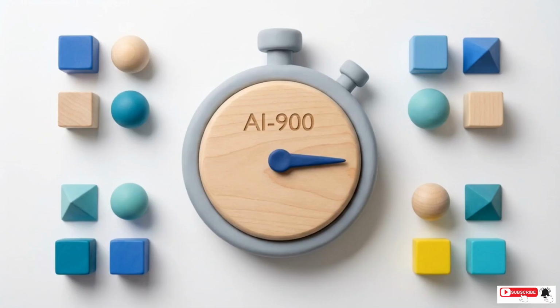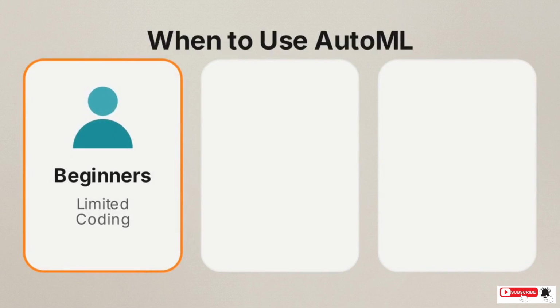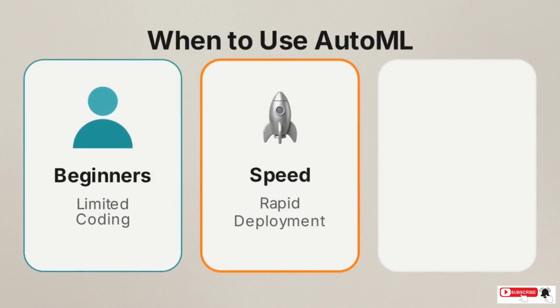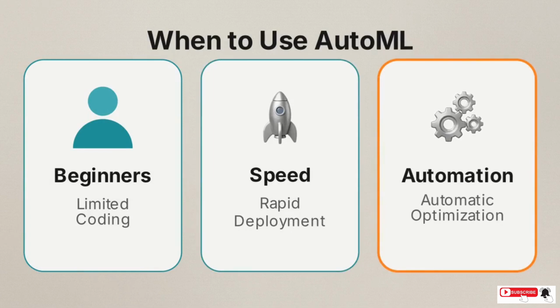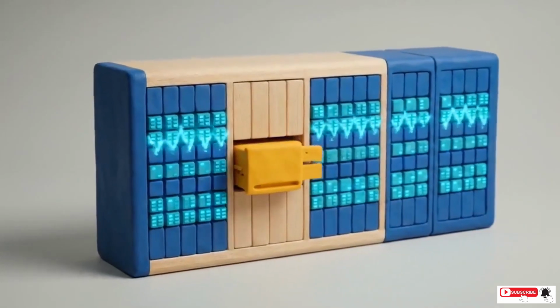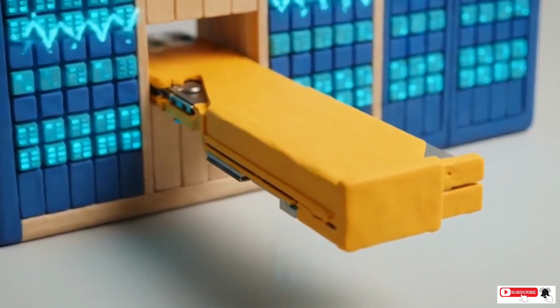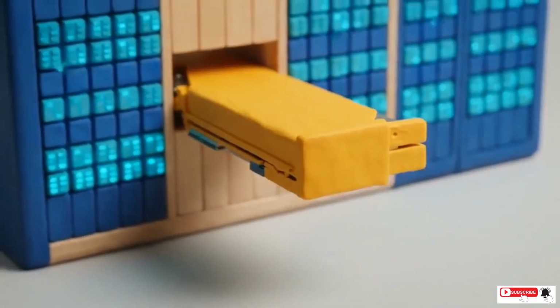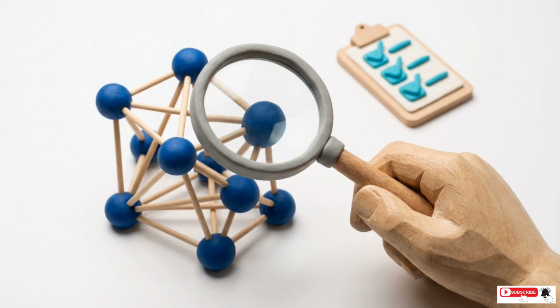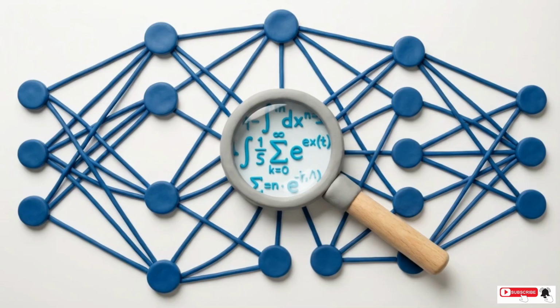For the AI-900 exam, you must recognize when this speed is appropriate. AutoML is the correct choice in scenarios involving beginners with limited coding experience, teams requiring rapid deployment, or projects that demand automatic model optimization. By cycling through thousands of algorithm and parameter combinations, AutoML identifies a high-performing model far faster than a human could. However, the final responsibility falls on you to audit the results and prove the machine's selection actually works in reality. Evaluation is the process of auditing that logic.